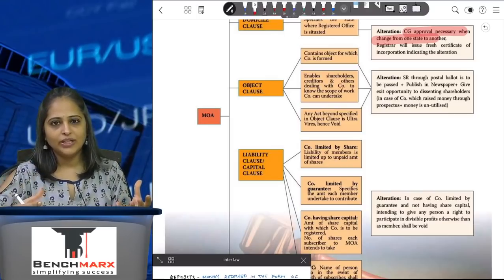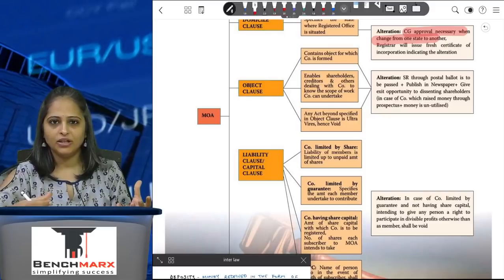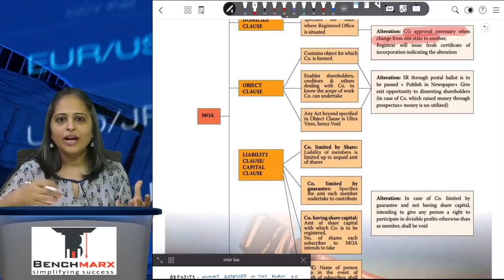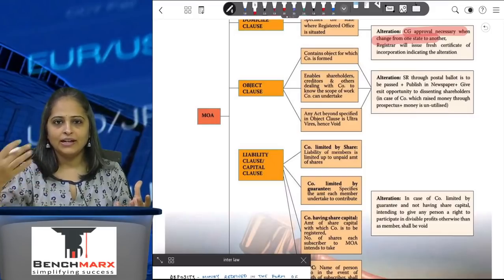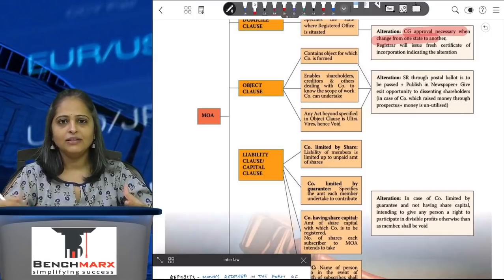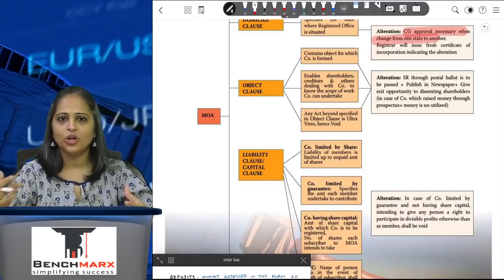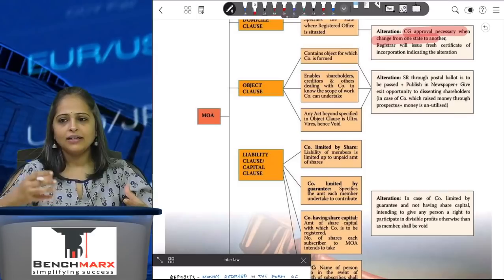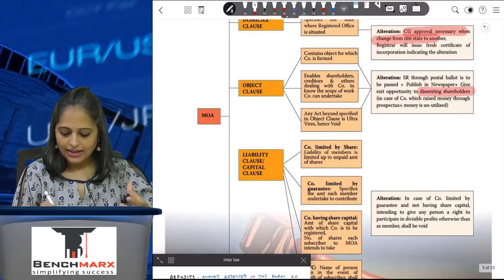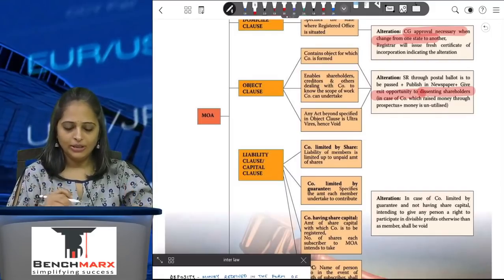Shareholders make investment in your company looking at the objects of the company. If you are planning to change the objects of the company at a later stage, you have to give a notice on the website and in a newspaper saying I am planning to change the objects of the company, and the shareholders who do not agree with those objects are given an option to quit. So the dissenting shareholders are to be given an exit opportunity by the company.